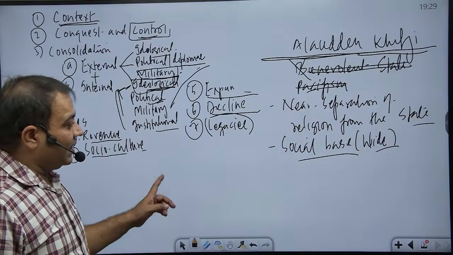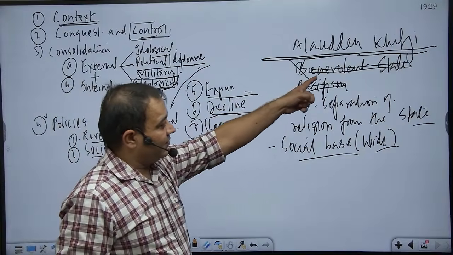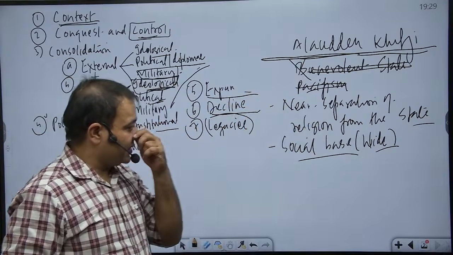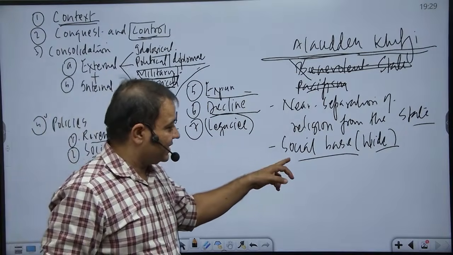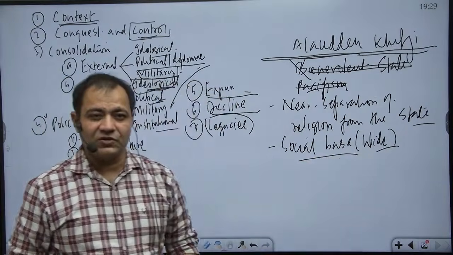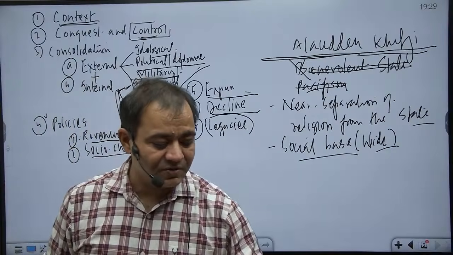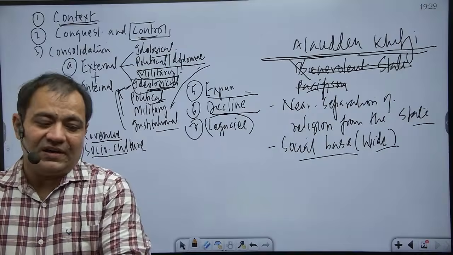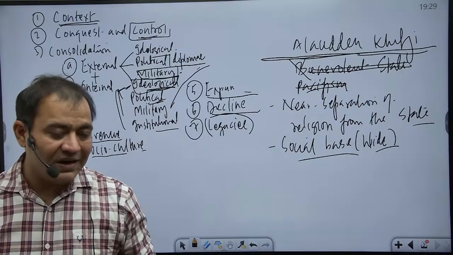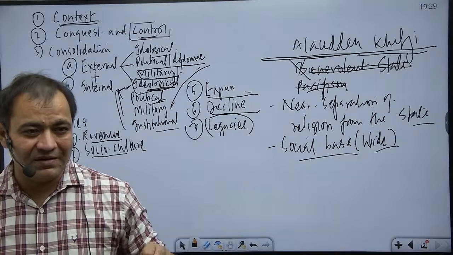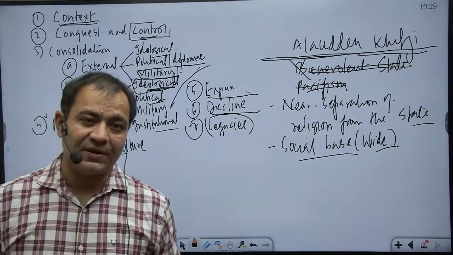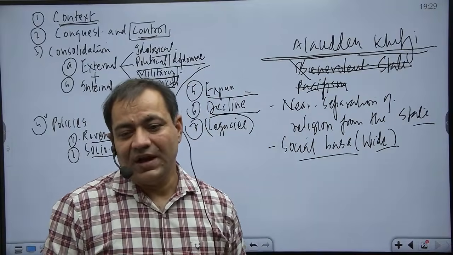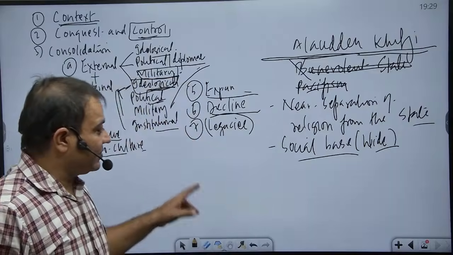So Alauddin Khalji reversed the concept of benevolent state and pacifism, but he continued with the near separation of religion from the state, and the social base of the Delhi Sultanate kept on widening under him also, and we have maximum expansion of the social base under the Tughlaqs, when Muhammad bin Tughlaq started appointing even the so-called untouchables of the time, or the very low and mean of the time, that is contemporary opinion, for which Barni is also criticizing Muhammad bin Tughlaq, as part of the nobility. So Alauddin Khalji continued with that.